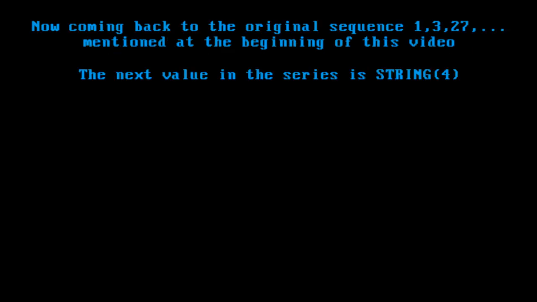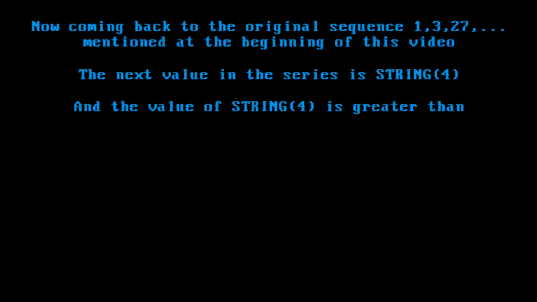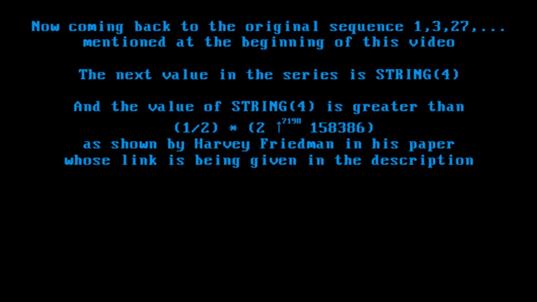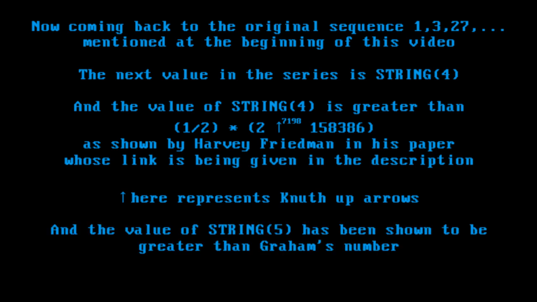Now coming back to the original sequence 1, 3, 27, mentioned at the beginning of this video. The next value in the series is string 4. And the value of string 4 is greater than half multiplied by 2 up arrow 7198, 158,386, as shown by Harvey Friedman in his paper, whose link is given in the description. Up arrow here represents that many up arrows. And the value of string 5 has been shown to be greater than Graham's number.